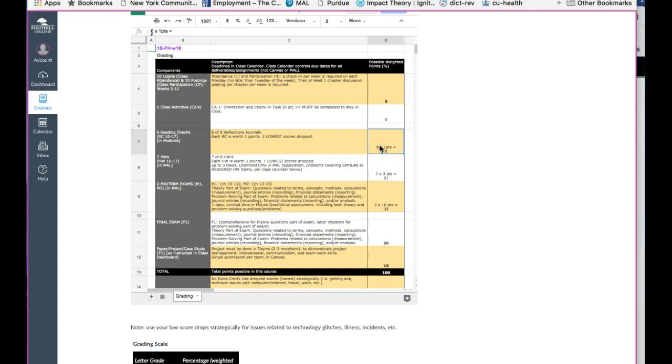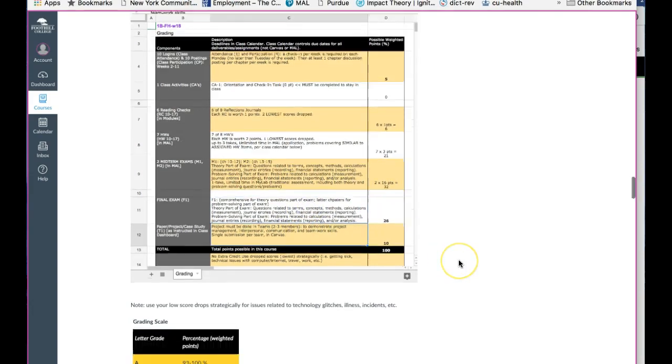There's also some reading checks or quizzes. There will be 8 of them. 6 will count. The 2 lowest will be dropped automatically. So each of them is 1 point, so 6% of the grade relates to these quizzes. There's 7 or 8 homeworks. One of them will be dropped. So 7 times 3 points each, that will be 21% of the grade from homework. Both of these are inside of my lab, same as the exams. The two midterm exams are 16 points each for a total of 32% of your grade. The final is 26% of the grade, and the theme project is 10 points.